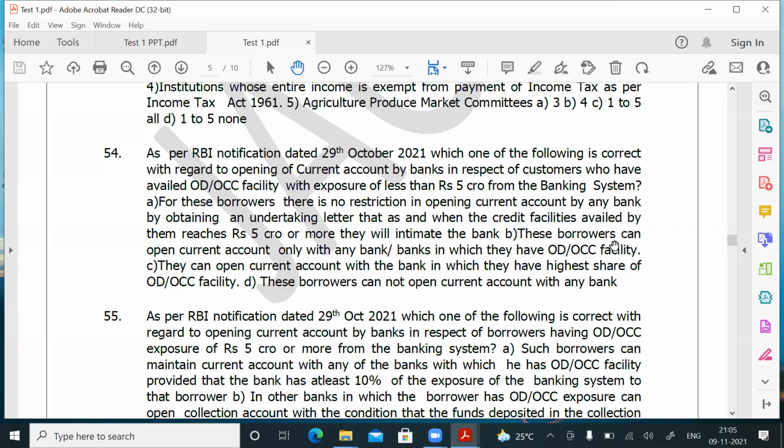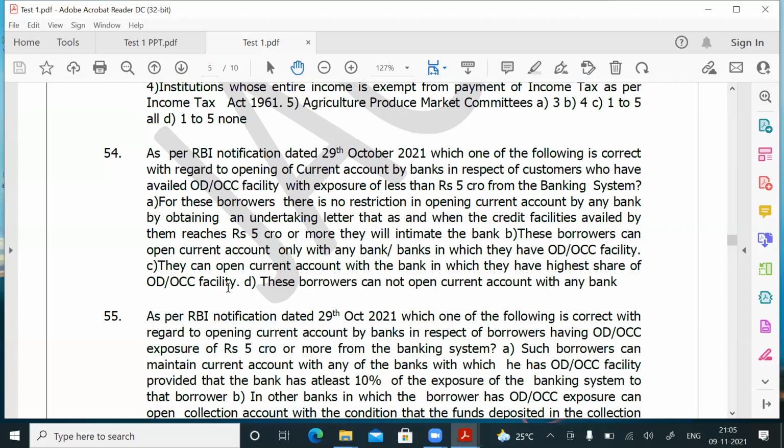Point number B. These borrowers can open current account only with any bank in which they have OD OCC facility. Whether they have to open current account only in the bank in which they have OD OCC facility, whether that is correct or not. They can open current account with the bank in which they have the highest share of OD OCC facility. Okay, so the first point is they can open current account in any bank by getting an undertaking letter.